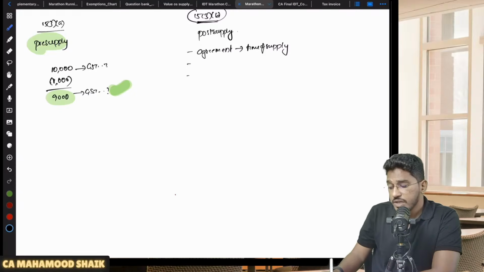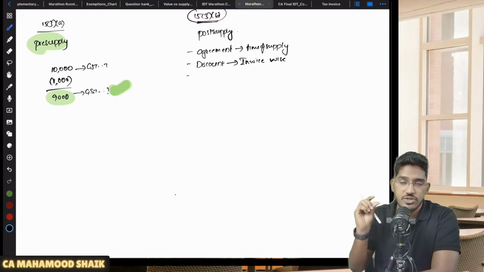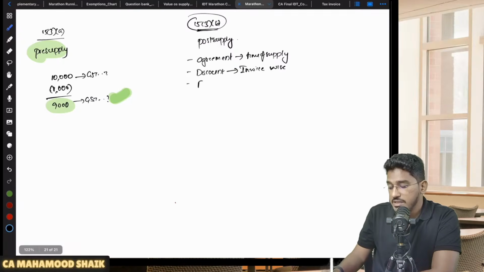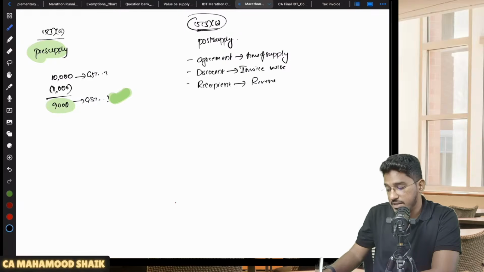Number two, we should be able to calculate the discount invoice wise. It should not be a bulk discount. We should be able to calculate the discount invoice wise. At each invoice level, I should be able to calculate the discount. And third condition, recipient must reverse the proportionate ITC.